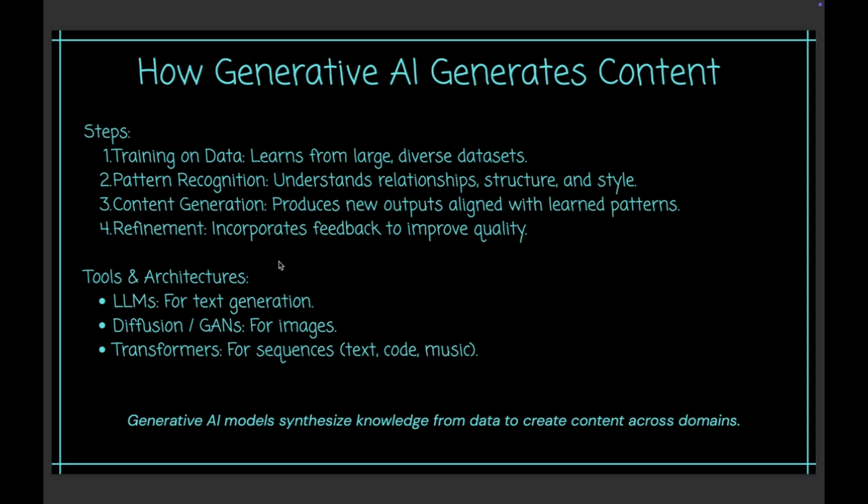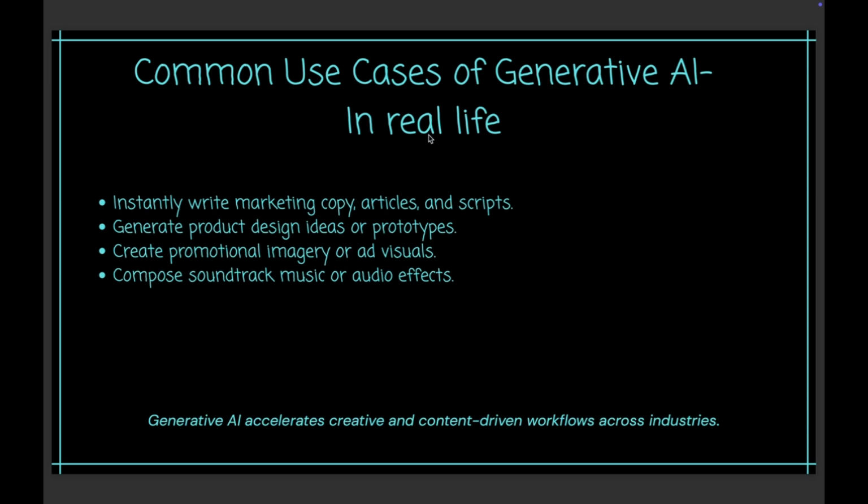There are certain tools and architectures, basically, large language models which are used for text generation, diffusions and GANs for images, transformers for sequences, music, text. Now, all these topics we'll discuss further as we move along in this playlist. For now, what we are focusing on is the concept of generative AI. Some of the common uses of generative AI in real life include writing articles, product designs or prototypes, images, or music effects, something that we have already discussed.